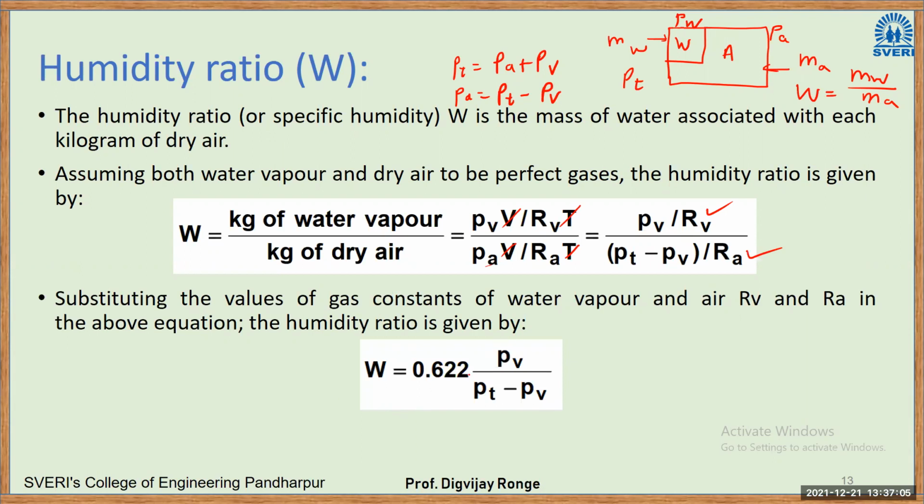So W is equal to 0.622 into partial pressure of water vapor divided by partial pressure of air. Okay.